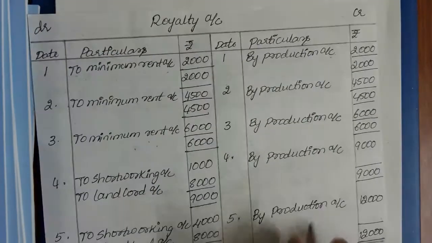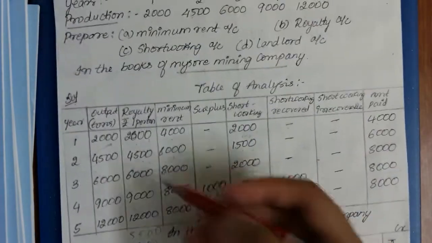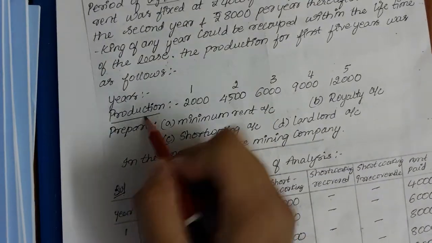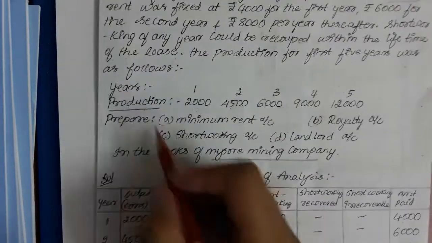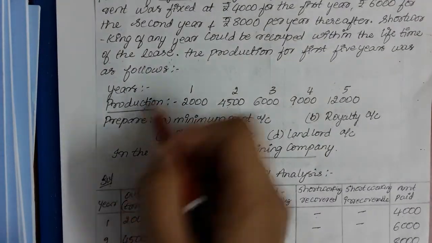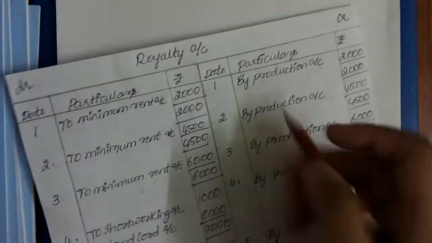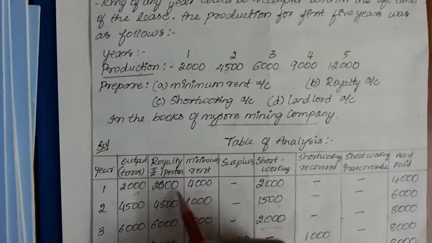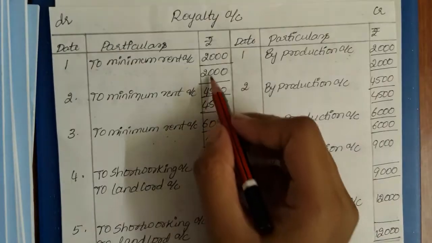Or else simply, whatever royalty amount you got, you should see if it is production. If it is production, you will write by production. If in the question there is sales, you will write it as P&L account. So in the royalty account, by production I got 2000 as royalty. I paid this 2000 rupees to minimum rent for the first year, closed.